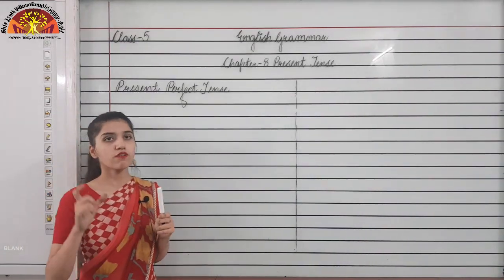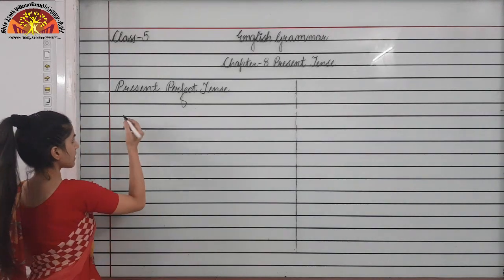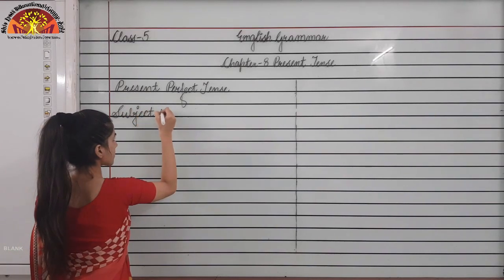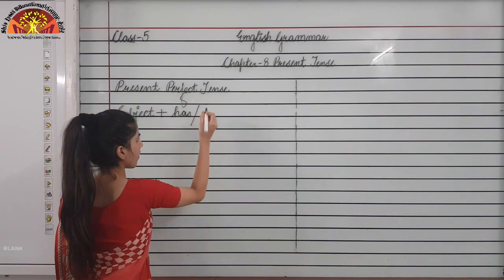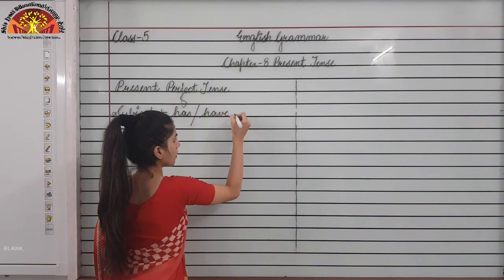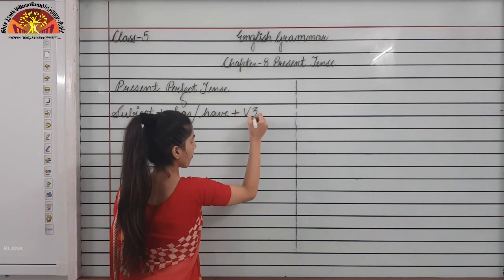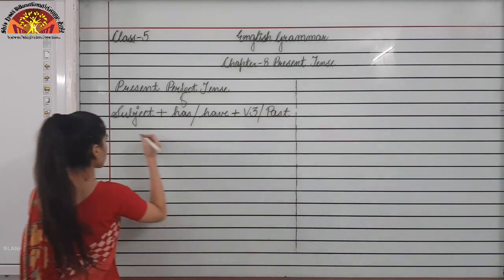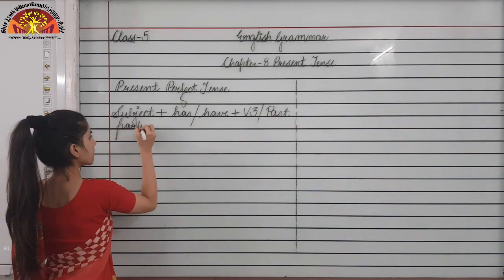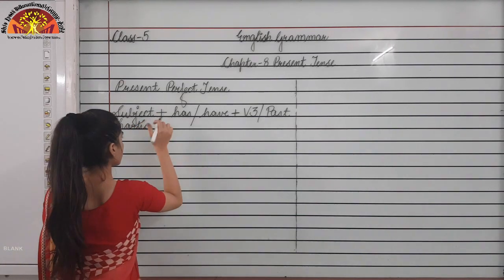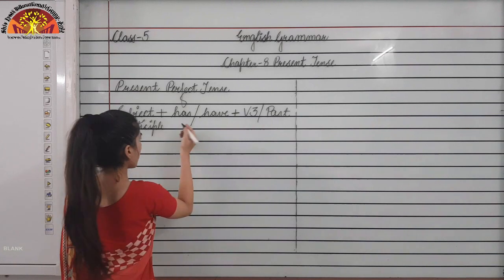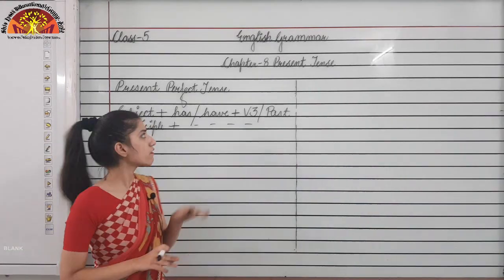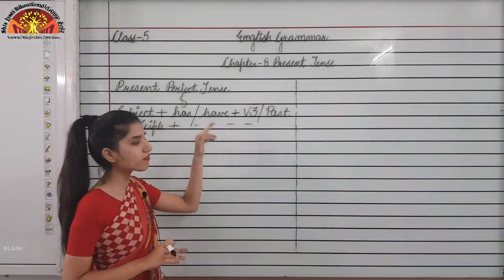Now what is the structure for present perfect tense? Subject plus has or have plus the third form of the verb, or I can say the past participle form, plus the rest of the sentence. The subject is followed by has or have, depending on the subject.